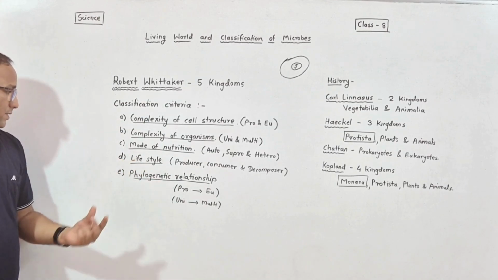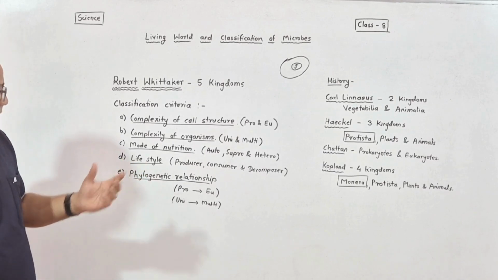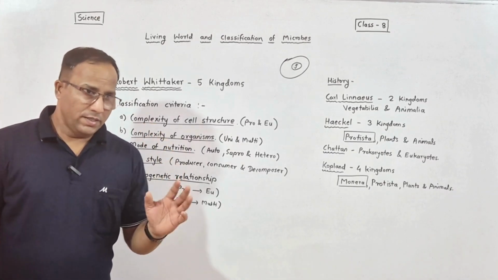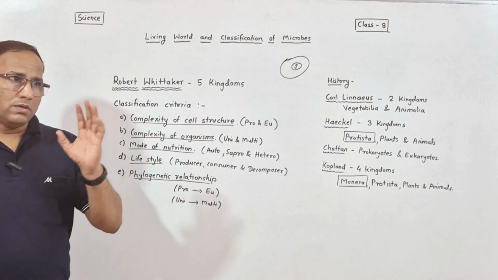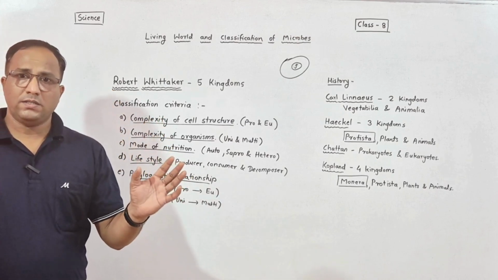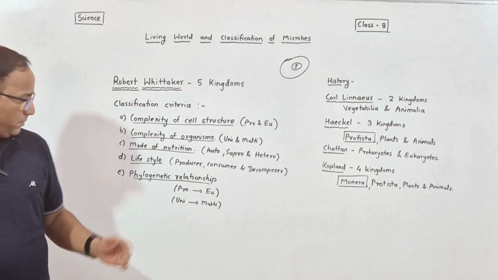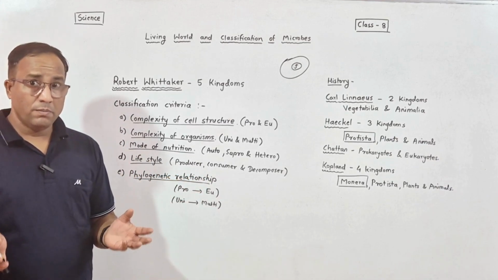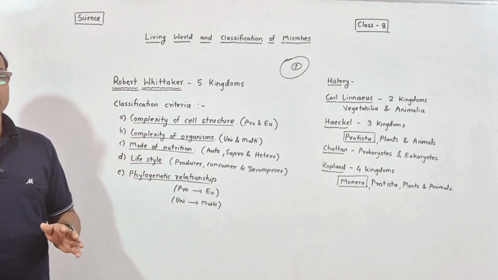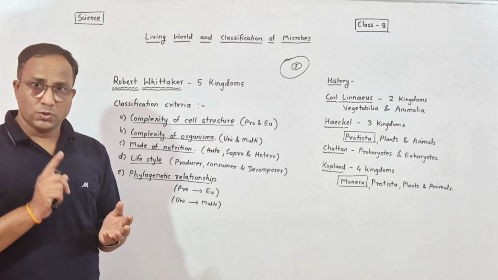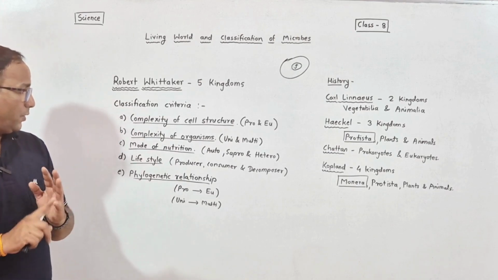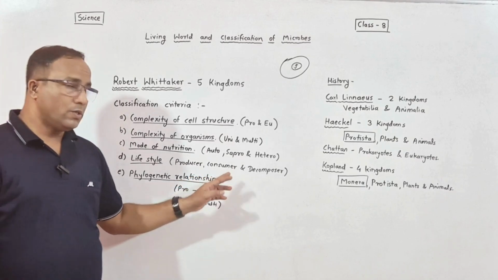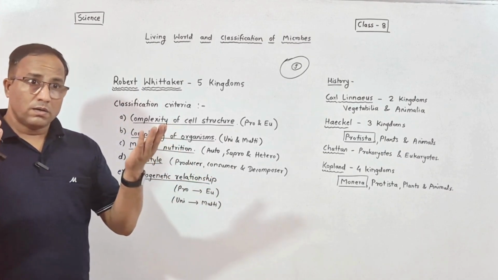Then the next criterion considered by Whittaker is lifestyle. In this, plants are said to be producers. Why producers? Because plants are autotrophic and make their own food. Then consumers, who are consumers?